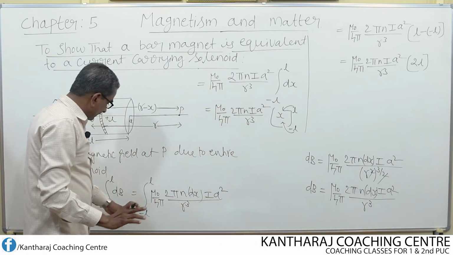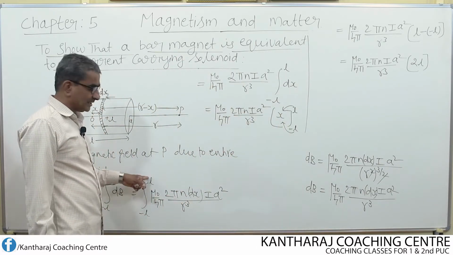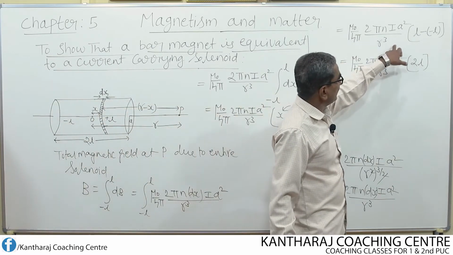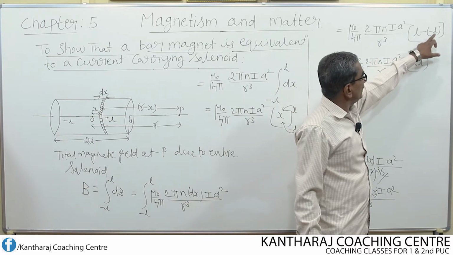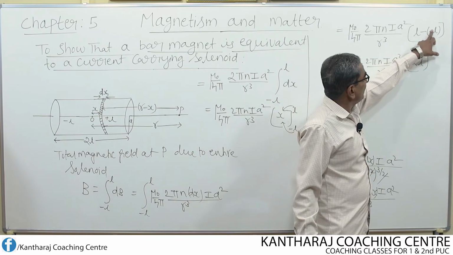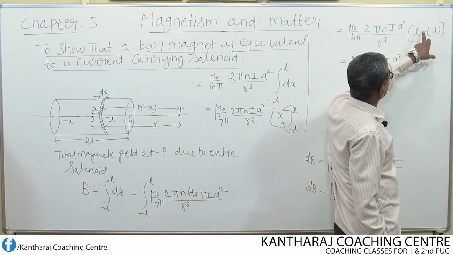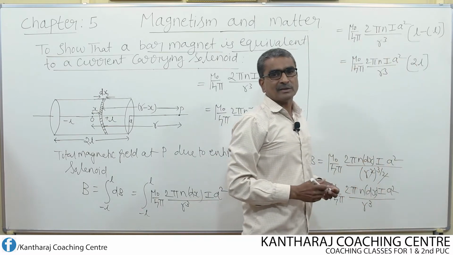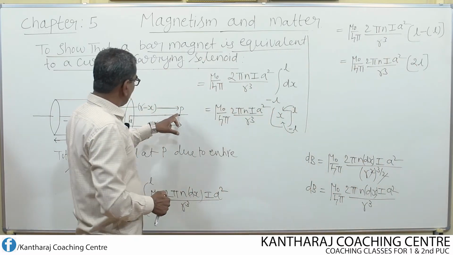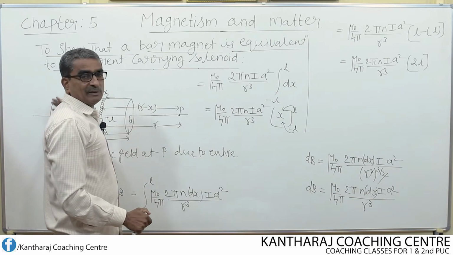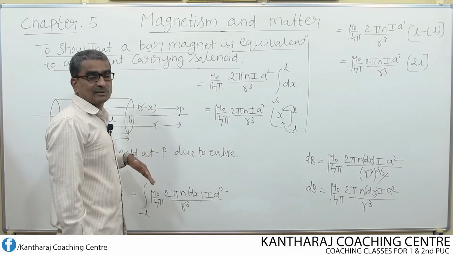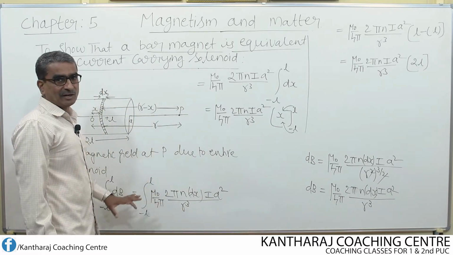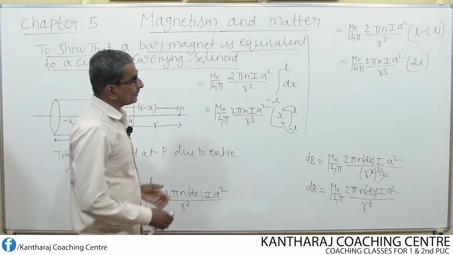That is why we consider the limits between minus L and plus L. If I consider both the limits as positive, then after integrating, plus L and minus L get cancelled and it becomes 0. Zero multiplied by anything is 0. That means no field exists at the point P due to the solenoid even after passing the current, which has no meaning at all. So that is why minus L and L should be taken, not plus L for both limits.